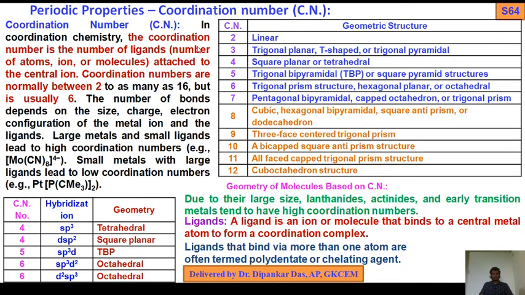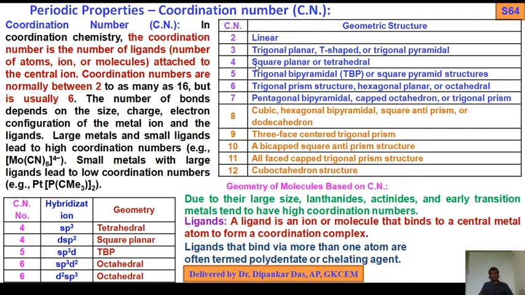Okay, now the geometric structure with respect to coordination number. If the coordination number is 2, then what type of shape or geometry do we get? Linear structure. If coordination number 3 of the central metal ion, trigonal planar or T-shaped or trigonal pyramidal.